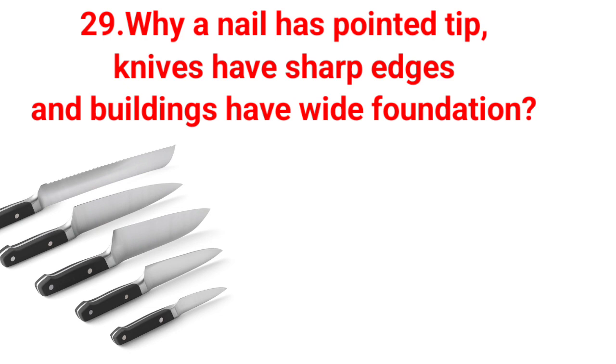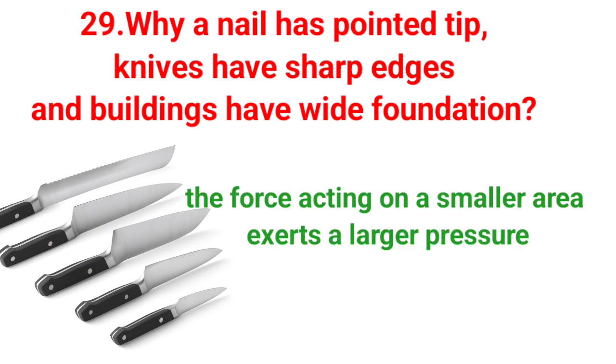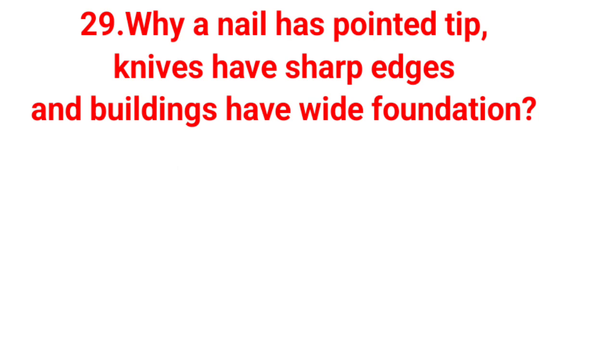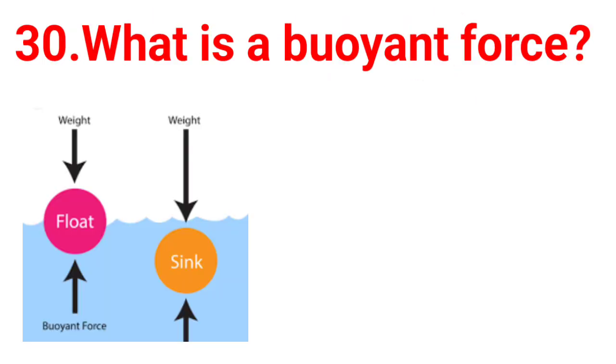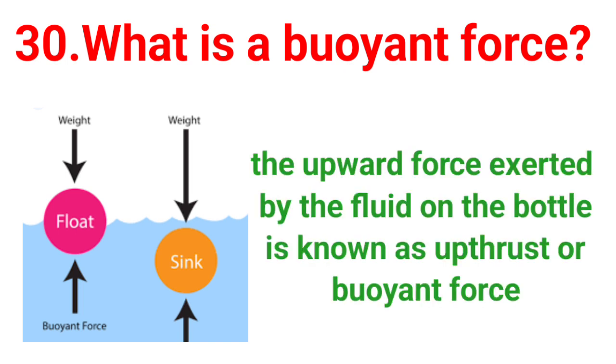Why does a nail have a pointed tip, knives have sharp edges and buildings have wide foundations? Because the force acting on a smaller area exerts large pressure. What is buoyant force? The upward force exerted by the fluid on the object is known as upthrust or buoyant force.